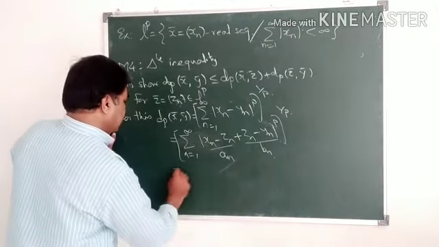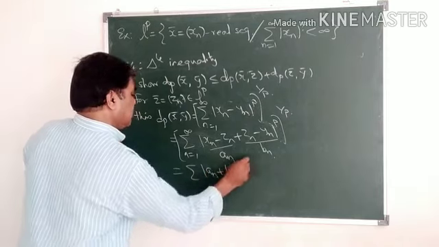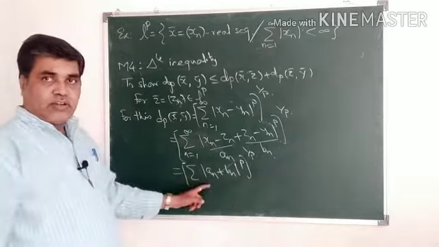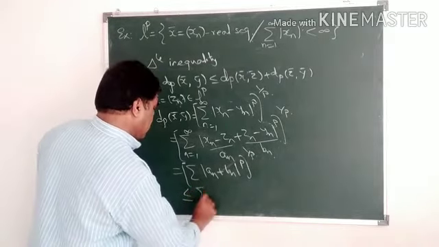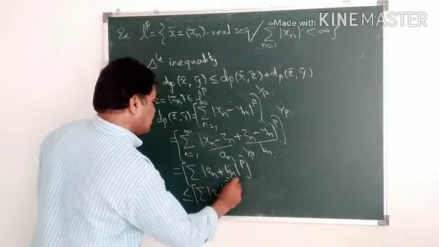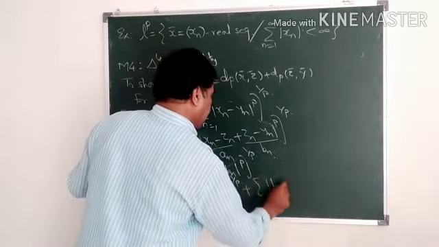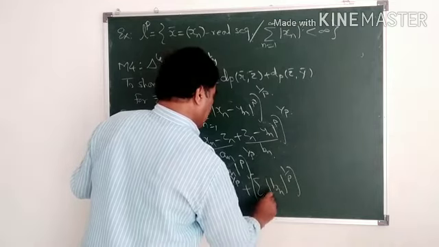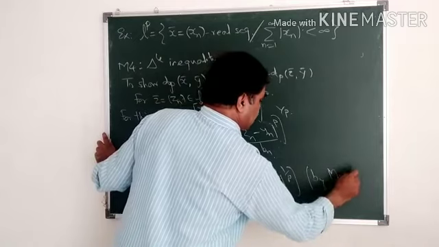So I will get the summation of mod an plus bn raised to p, whole thing raised to 1 by p. Then by using Minkowski's inequality here, I can write this as less or equal to the summation of mod an to the power p, whole thing raised to 1 by p, sum running from 1 to infinity, plus the summation of mod bn to the power p, whole thing raised to 1 by p, n equal to 1 to infinity, by Minkowski's inequality.